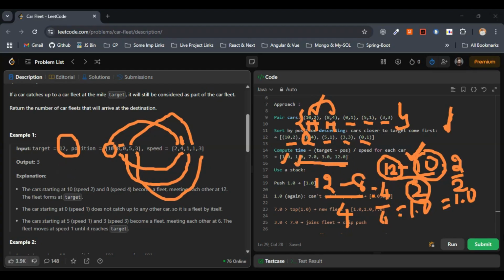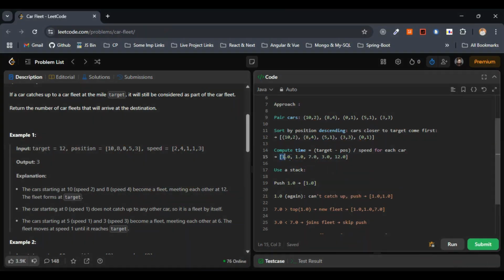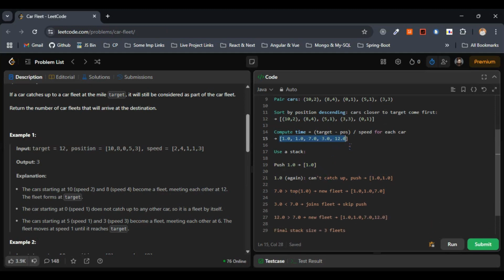Same thing goes with the other three as well. You can just calculate, and we'll get 1.0, 1.0, 7.0, 3.0, and 12.0. So this is the calculation part.